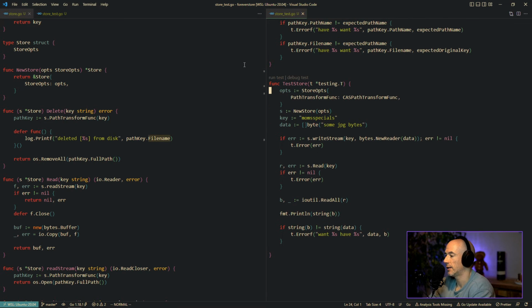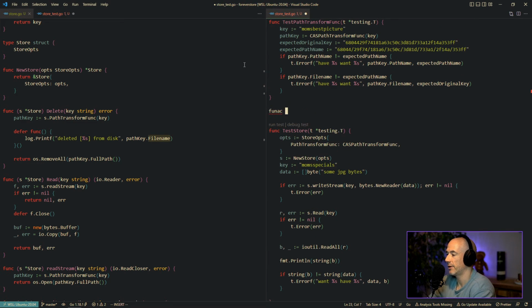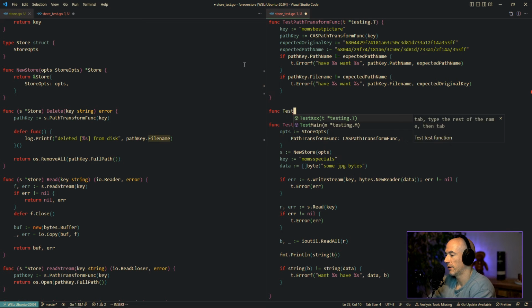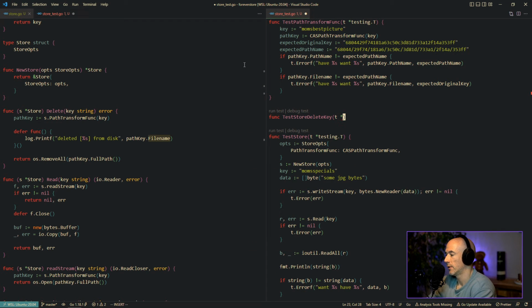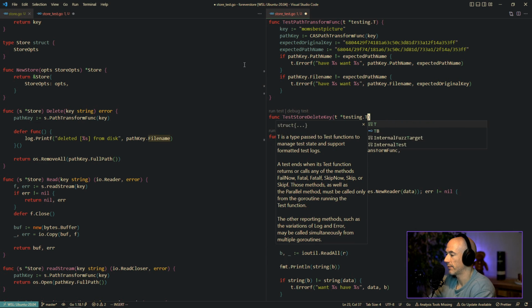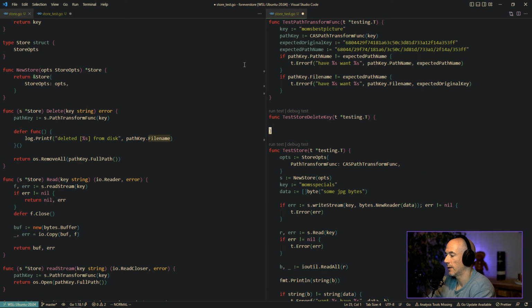No idea. Can we make this test, right? You could say func TestDelete, going to be a testing.T. Could copy this.